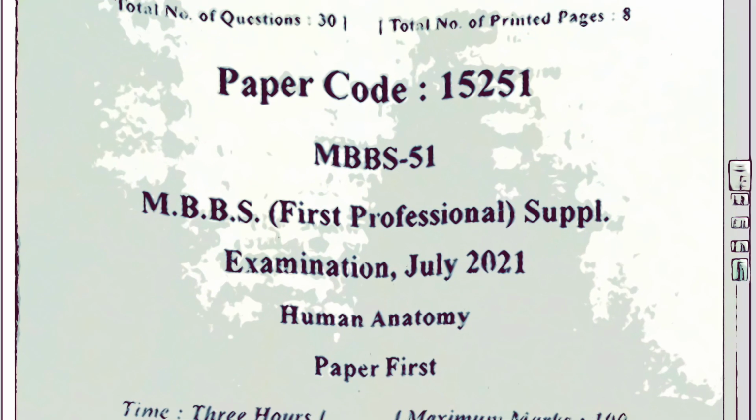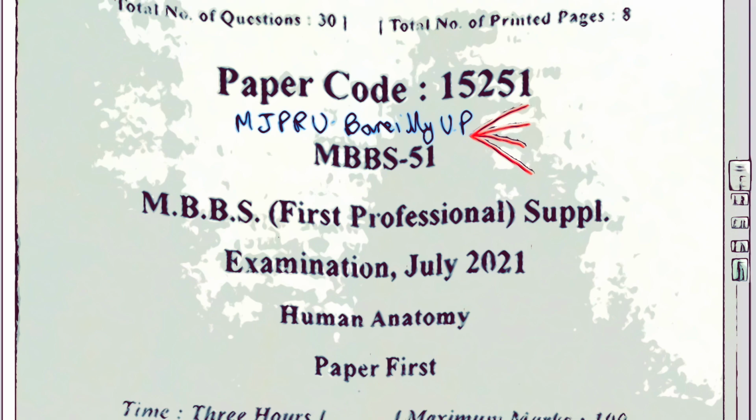This is a question paper from MJPRU Bareilly. That is Mahatma Jyotiba Phule Rohilkhand University Bareilly of Uttar Pradesh. This university encompasses 4 medical colleges, 3 private and 1 government medical college. So the first one here is RMRI Bareilly. That is Rajshree Medical Research Institute Bareilly, Uttar Pradesh.